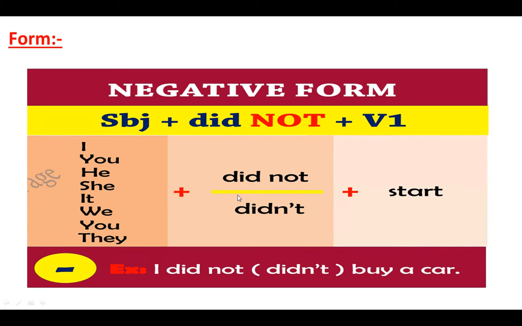We said before that didn't is like a monster, and this monster will eat ed or ied. And after didn't, the verb will be in infinitive form. For example, I didn't or I did not buy a car. Here we put didn't, and after didn't we put the verb in its infinitive form.